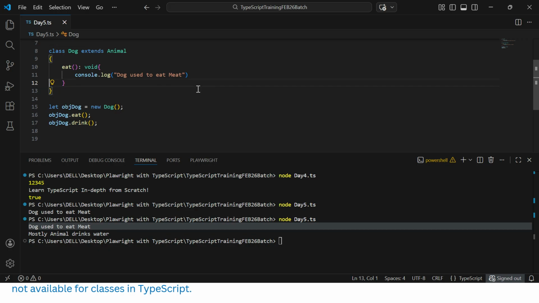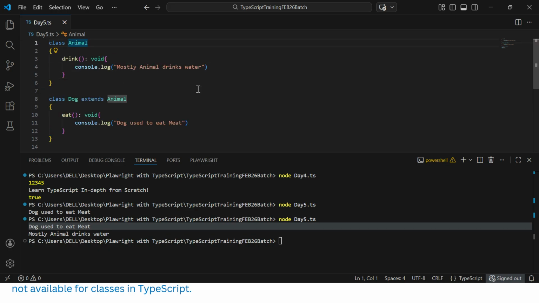So this is the concept of single level inheritance, one parent one child, and how we can make the child and parent relationship established with the help of the extends keyword. The child class extends the parent class. So this is the way we can go with single level inheritance.